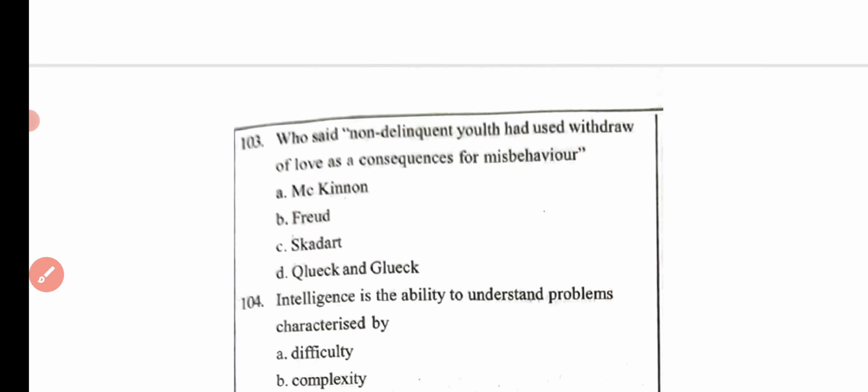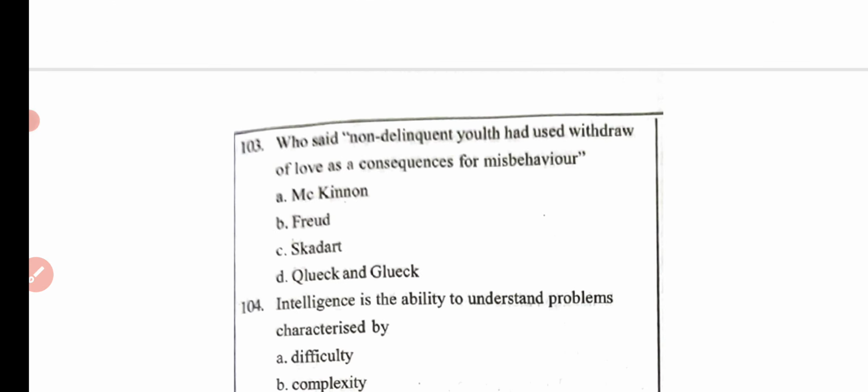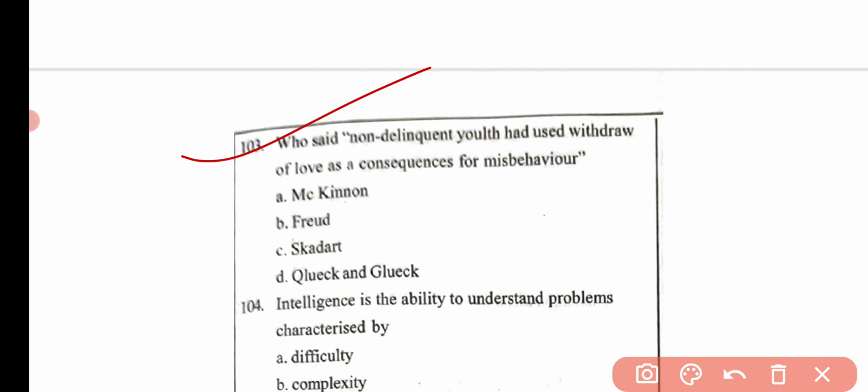Then the next question is: who said non-delinquent youth had used withdrawal of love as a consequence for misbehavior? Option A McKinnon, option B Freud, option C Scudder and option D Gluecks. Here the correct answer is option D, that is Gluecks.